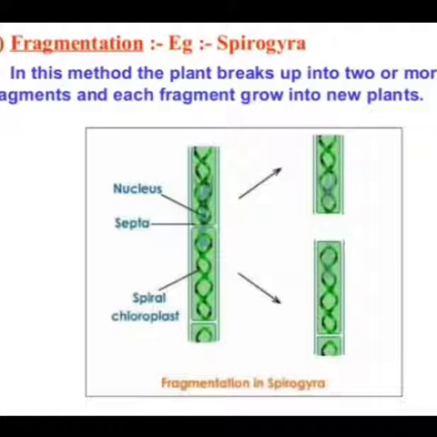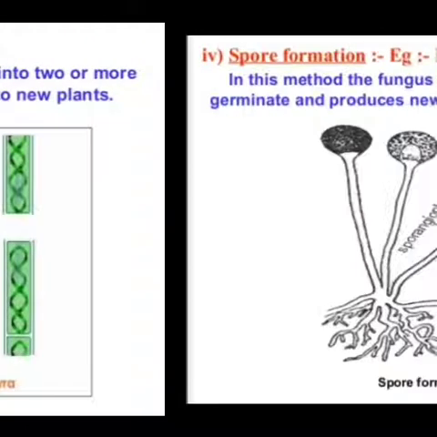The third process of asexual reproduction is fragmentation. The example is Spirogyra, which is a kind of algae. In this method, the plant breaks up into two or more fragments and each fragment grows into a new plant. So the plant breaks its body into different pieces or fragments, and each piece grows into a new plant. You can see the diagram showing fragmentation in Spirogyra, a kind of algae.